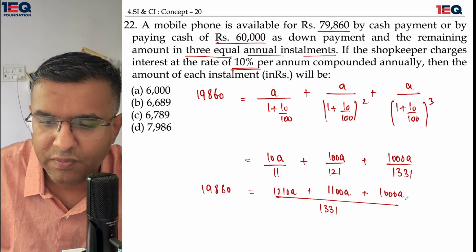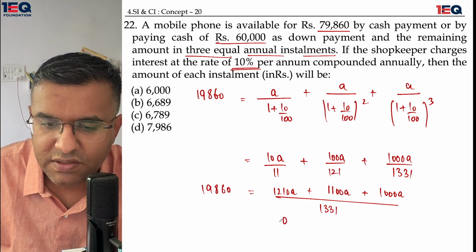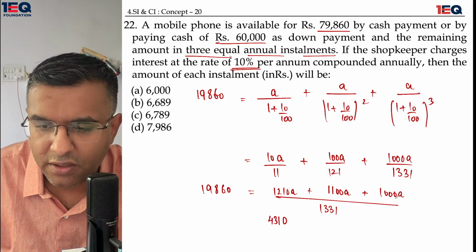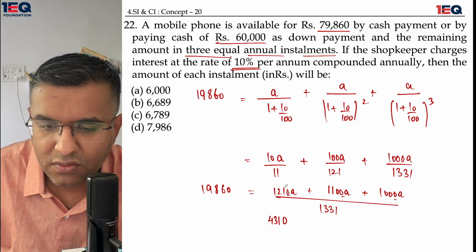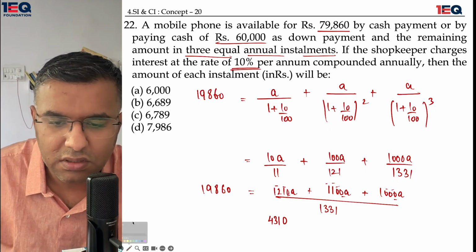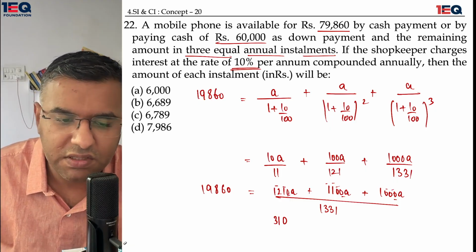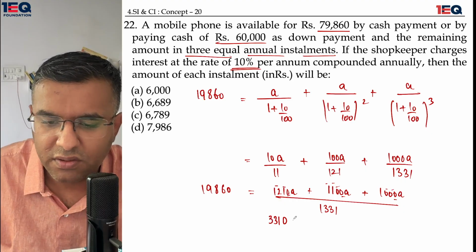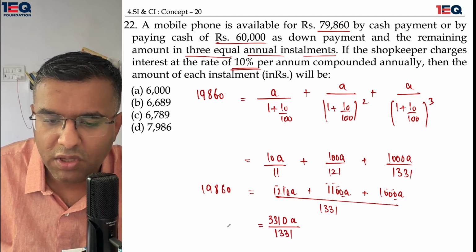When I add all of them up, I get a 0, I get a 1, I get a 3, and I get a 4. Let me check it. This is 3 or 0. I get 1, then I get a 3, then I get a 3. This is not 4310. This is 3310. So this is 3310 times A divided by 1331 being equal to